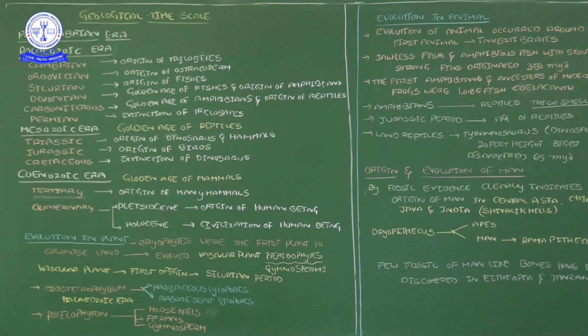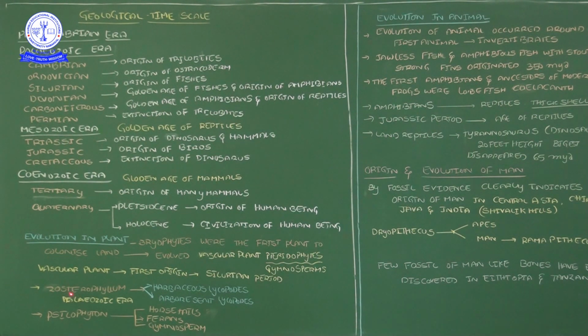After bryophytes, which plants originated? Which plants come in the sequence? Pteridophytes. You may recall the concept from the 11th standard: pteridophytes are plants containing vascular bundles, that is, tubular tissues present. So vascular plants originated as pteridophytes, then changed into gymnosperms, and gymnosperms into angiosperms. Vascular plants first originated in the Silurian period. You should remember these time periods: which plants and animals originated in which time period.